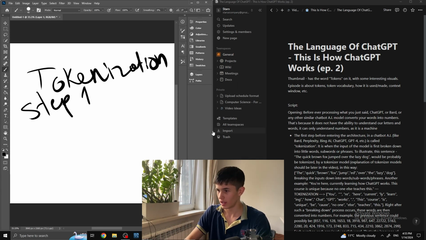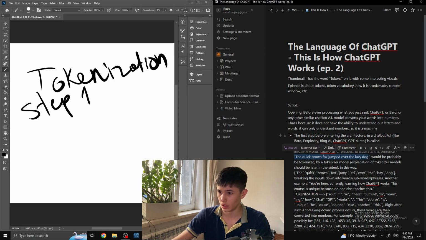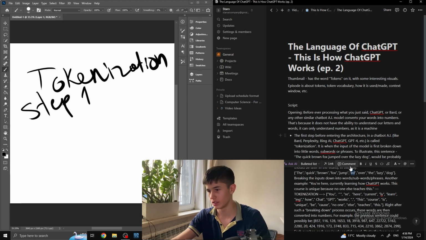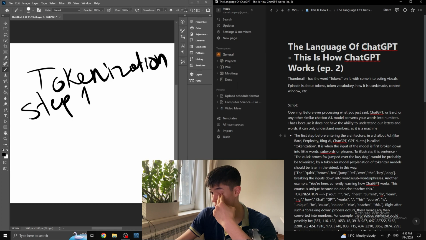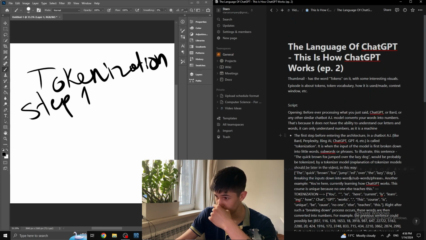For example, if I say over here, the quick brown fox jumped over the lazy dog, it would break down into a list of different words, and jumped becomes jump and ed, so different separated meanings. This ed, if you add it to jump, makes it past tense. So these different things have different numerical associations, which are then converted into numbers, breaking down the inputs into subwords.